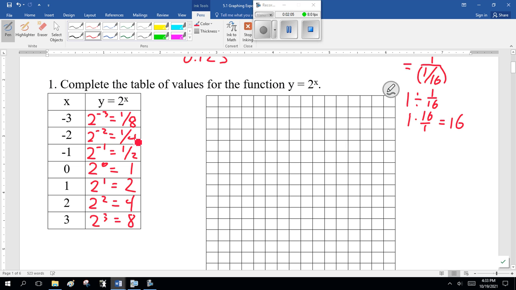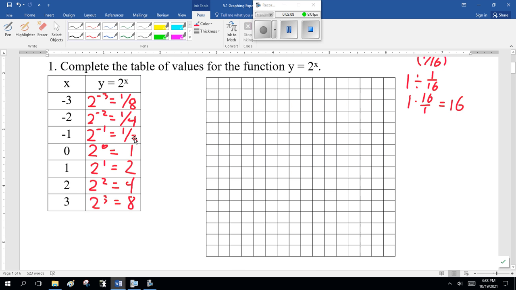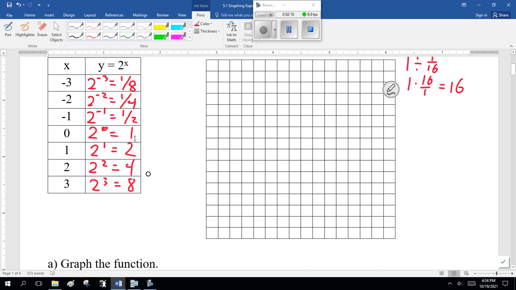1/8, 1/4, 1/2. Yes. So if we're going to graph these, I want to point out we don't have to count 1, 2, 3, 4, 5, 6, 7, 8. It's probably easier to go minus 3, minus 2, minus 1, 0, 1, 2, 3.